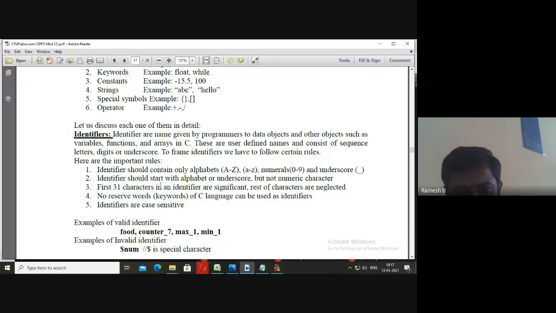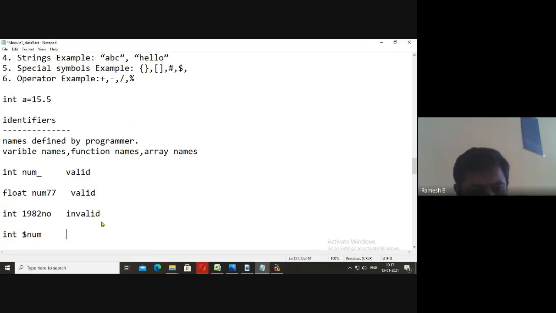Invalid. You see there? It should not have any special symbols. Only underscore is allowed. Okay, so it is invalid, because dollar is a special symbol.